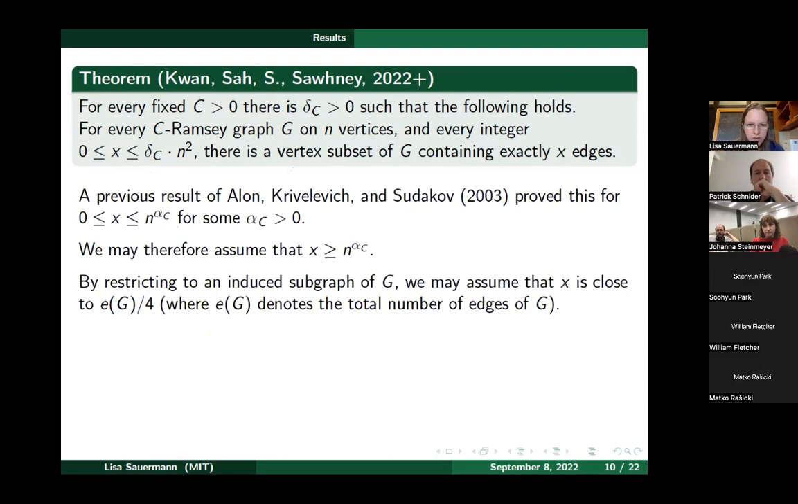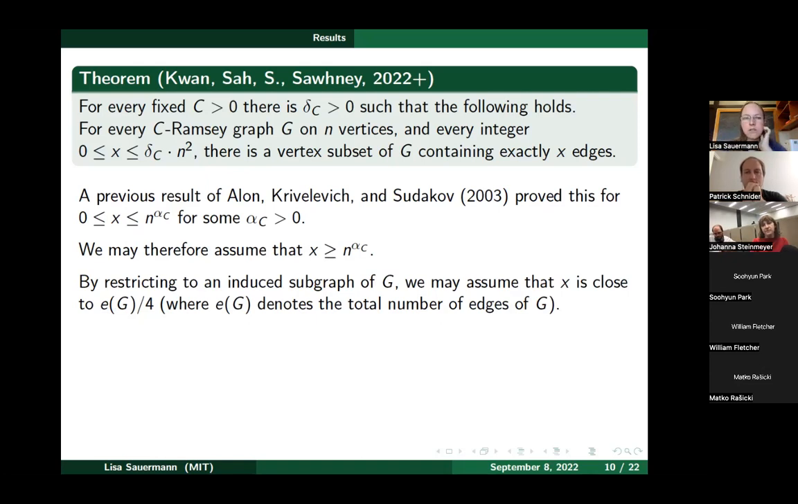Now we can make another reduction. I'm skipping over some details here, but this is not a very hard reduction. We can restrict ourselves to an induced subgraph of G, and that way we can assume that x is fairly close to E(G)/4, where E(G) is the total number of edges of G. If x is much, much smaller than E(G)/4, a quarter of the total number of edges of G, then we can delete a vertex from G, and then x will become a little bit closer to the number of edges divided by 4. And so we can keep doing this.